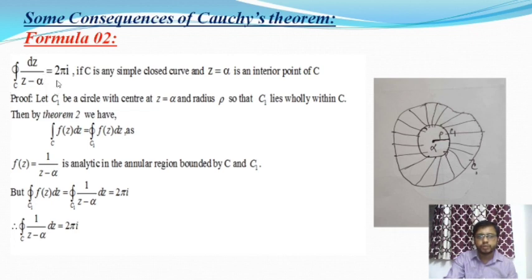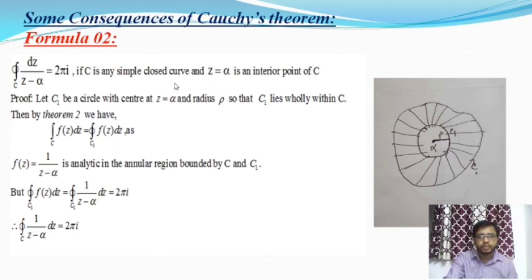In formula 1, the integral value is 0 and alpha lies outside the curve, but in this case alpha lies inside the curve.